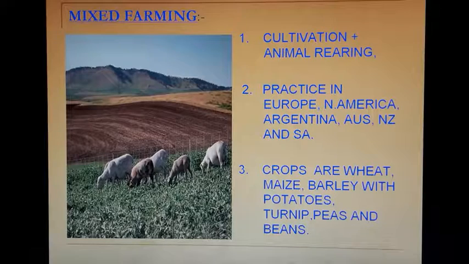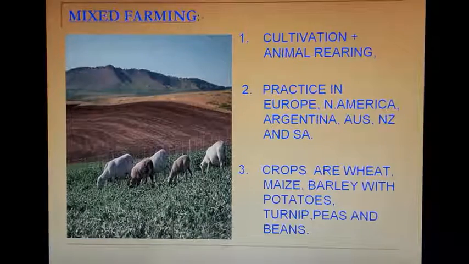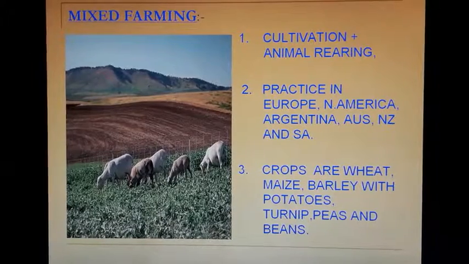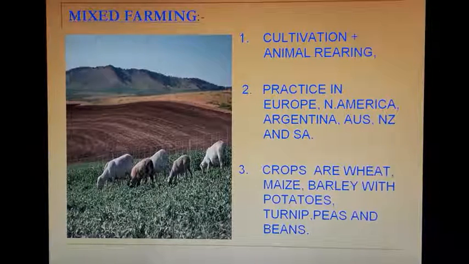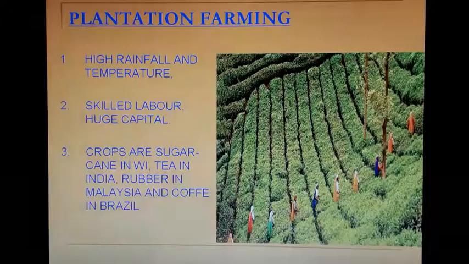Cultivation along with animal rearing is done in this type of farming. It is basically practiced in Europe, North America, Argentina, Australia, New Zealand, and South Africa. The crops are wheat, maize, barley, potatoes, turnips, peas, and beans.